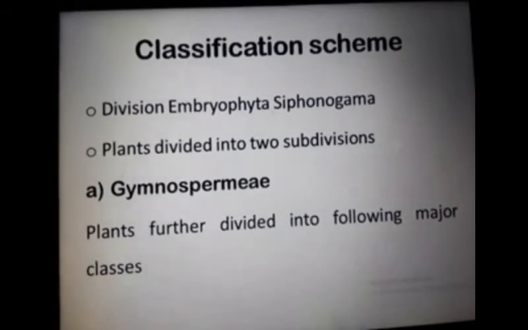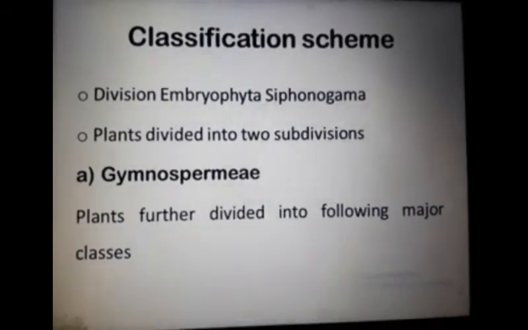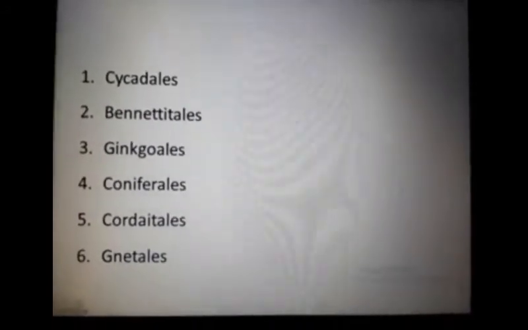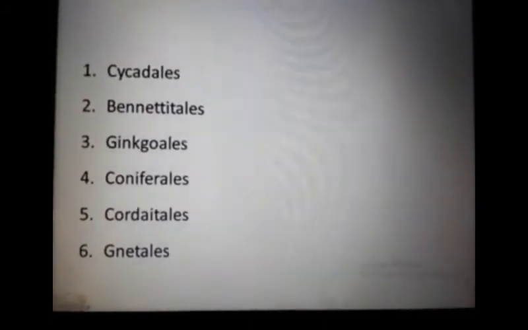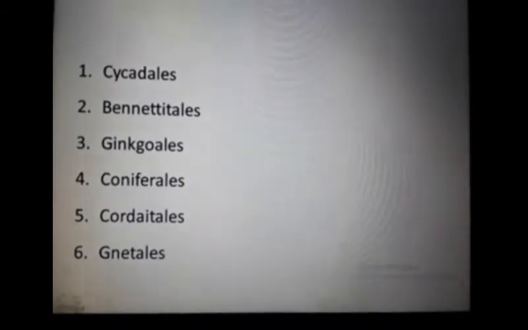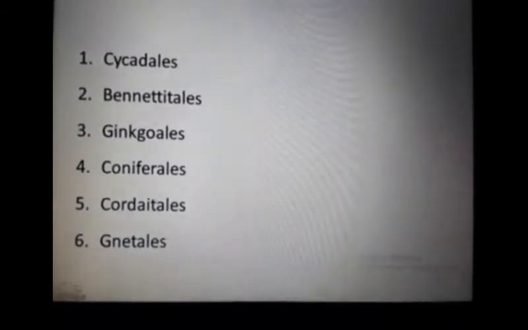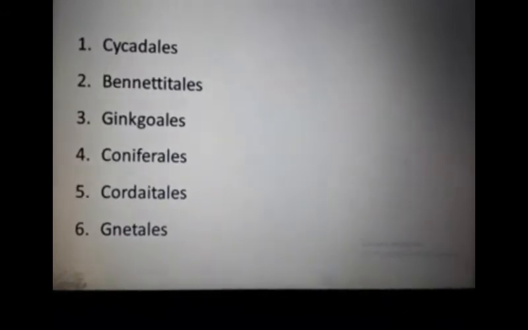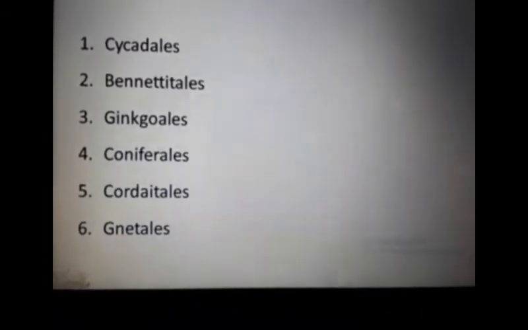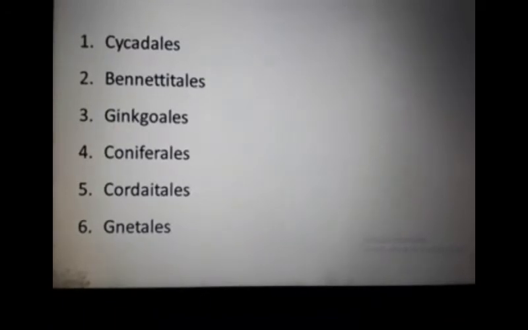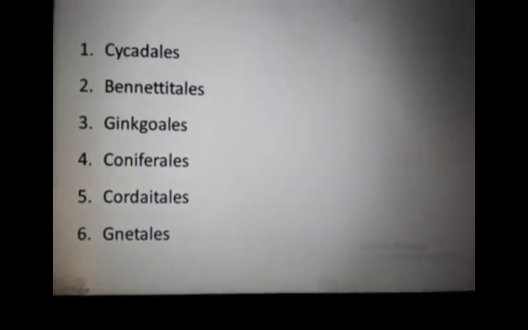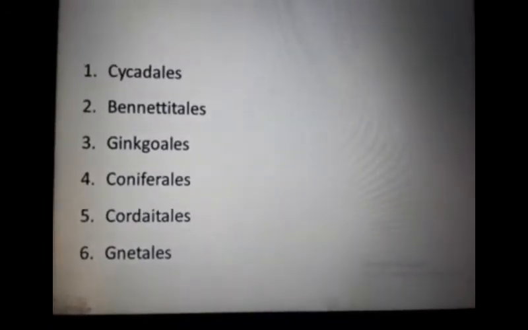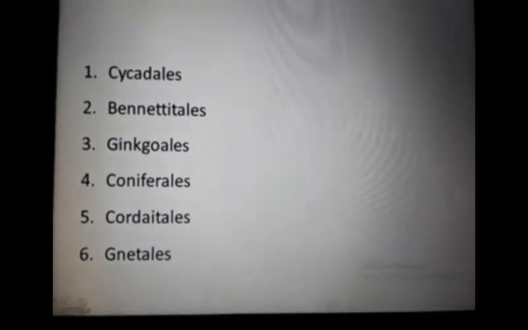In case of Gymnospermae, there are six major classes: Cycadales, Bennettitales, Ginkgoales, Coniferales, Cordaitales, and Gnetales. These are the classes of Gymnosperms. After that, there is the subdivision of Angiospermae.